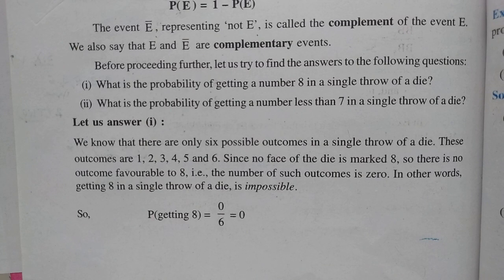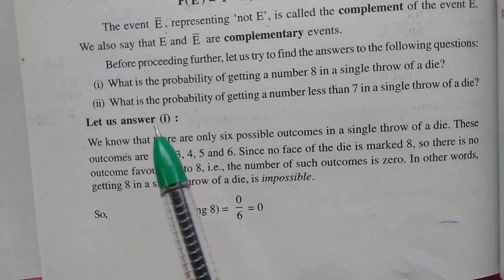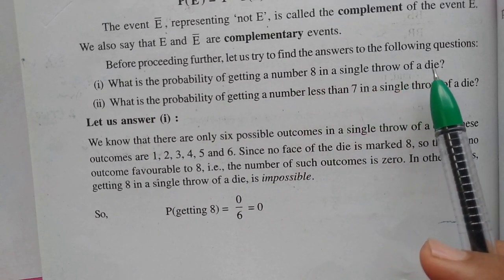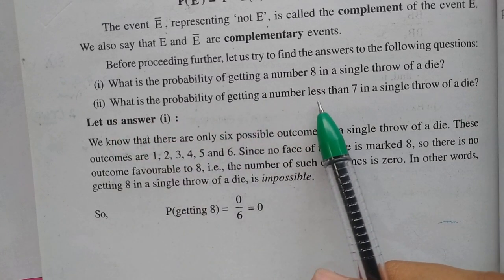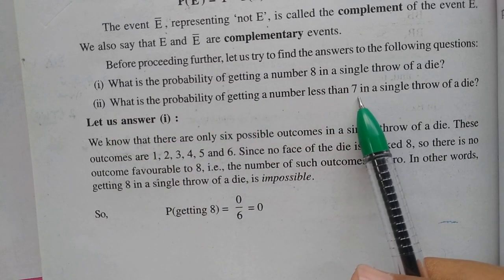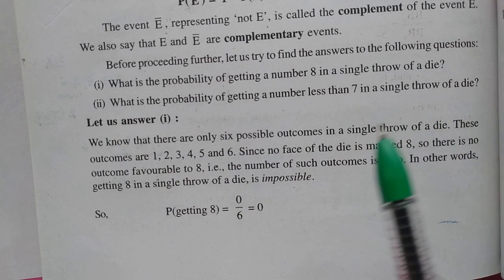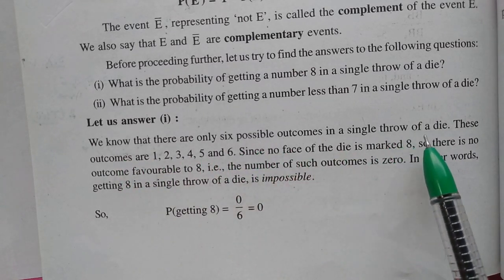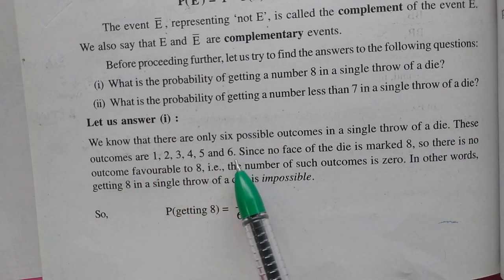Now children, let us derive two very important results with the help of one example. Pay attention here, children. It is given: what is the probability of getting a number 8 in a single throw of a die? And the second question is, what is the probability of getting a number less than 7 in a single throw of a die? Now children, understand. We know that there are only 6 possible outcomes in a single throw of a die. The outcomes are 1, 2, 3, 4, 5 and 6.